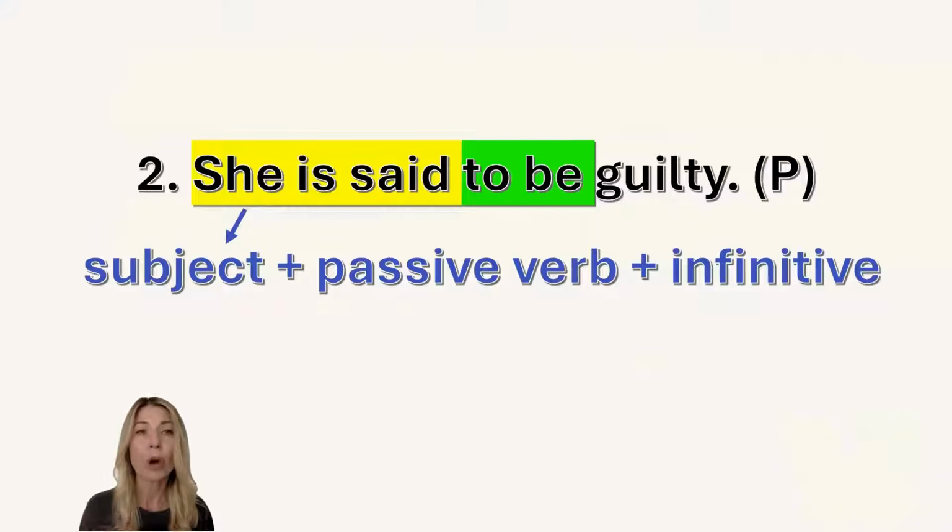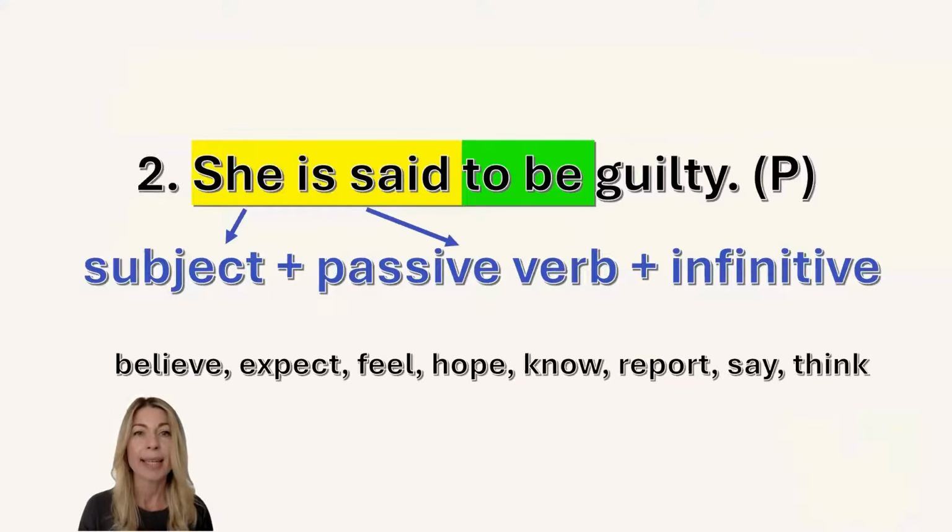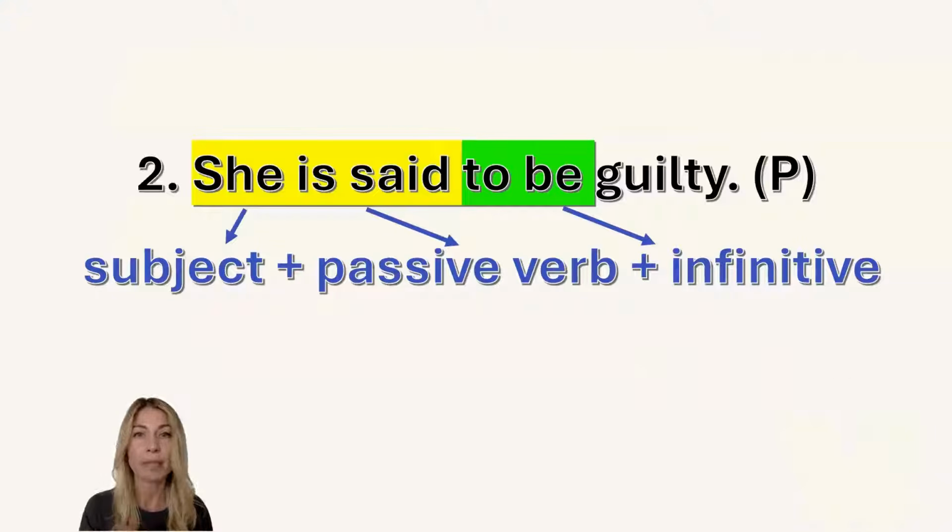And this second option, I just want to break it down into detail. So you can see she is the subject, is said is the passive verb, those verbs I mentioned before, and the infinitive, this is called infinitive, to be.